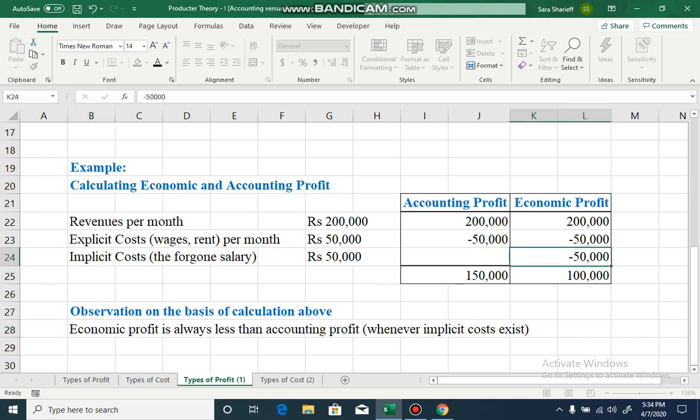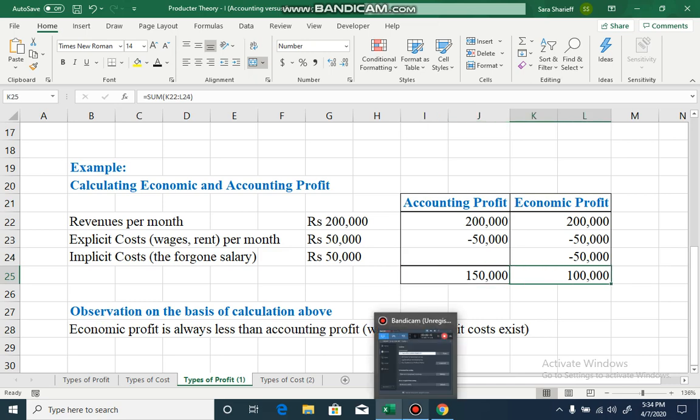Now for the restaurant owner, this economic profit is the economic profit of his restaurant business. In it he also included the cost of 50,000, the salary, the opportunity that he lost of earning 50,000 had he worked for a company. He is treating that lost opportunity as a cost. So this is the accounting profit of running the restaurant, and this is the economic profit of running the restaurant, right? That's it.